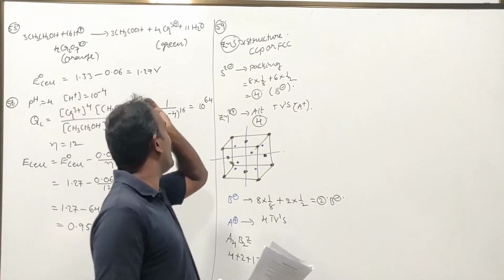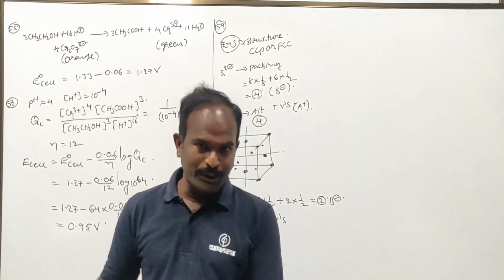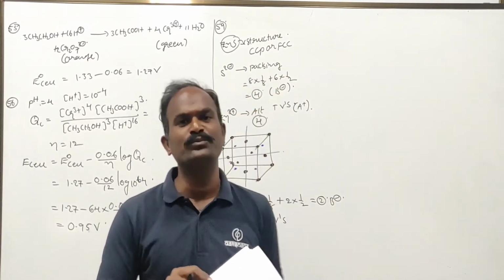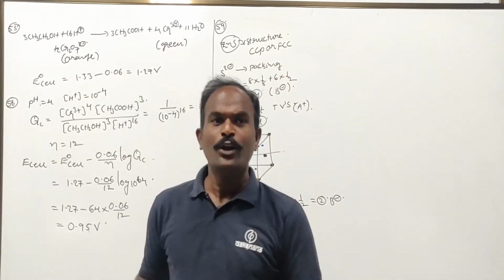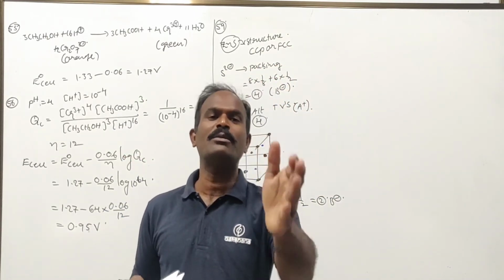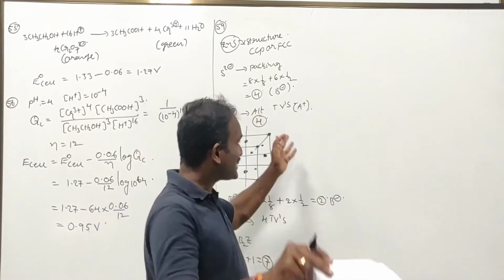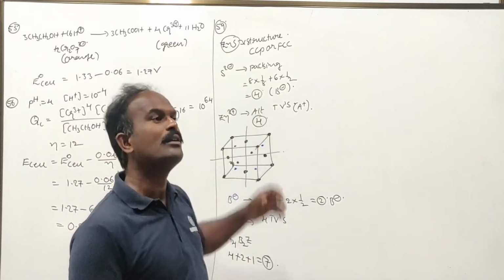Here the major content is: what is the structure of sodium chloride? You have to remember. Sodium chloride is which type? CCP type. What is the structure of KCl? CCP type or FCC type. What is the structure of CsCl? You need to remember body centered cubic. What is the structure of ZnS? Yes, CCP, but here the tetrahedral voids are occupied.